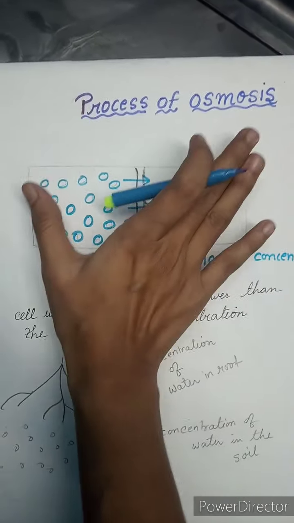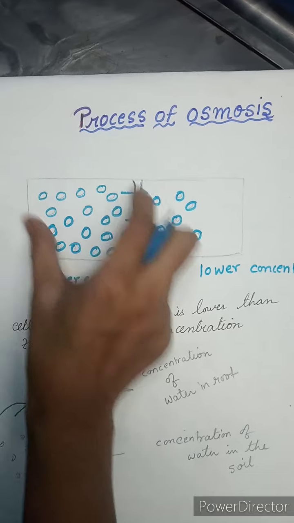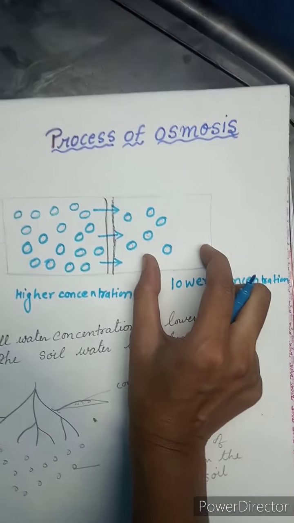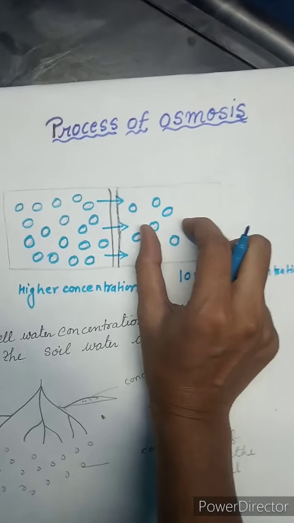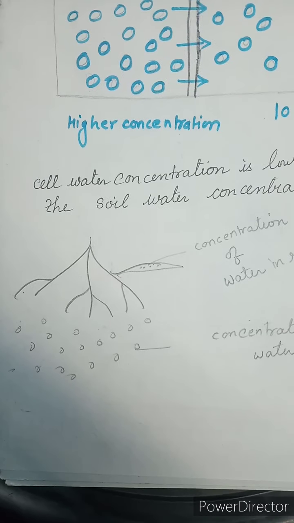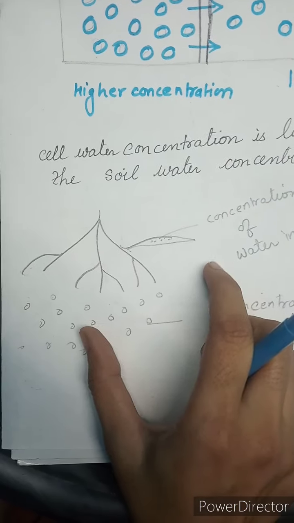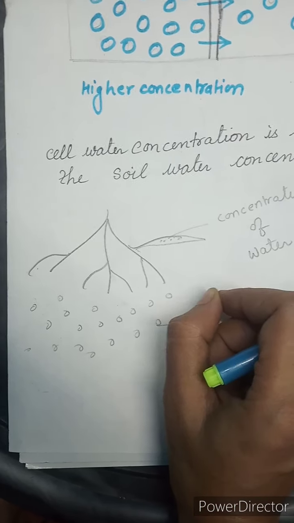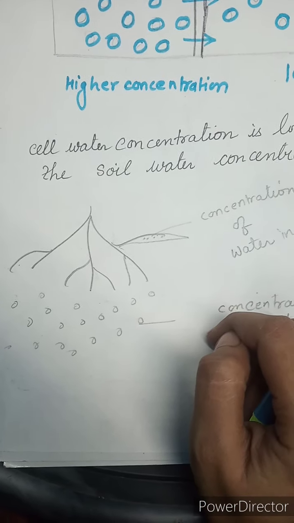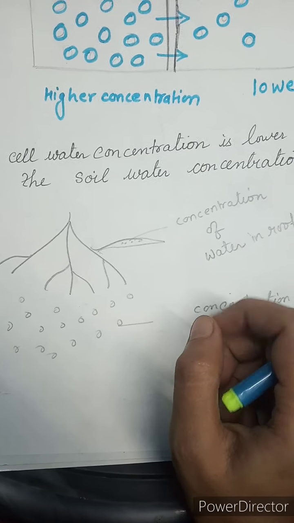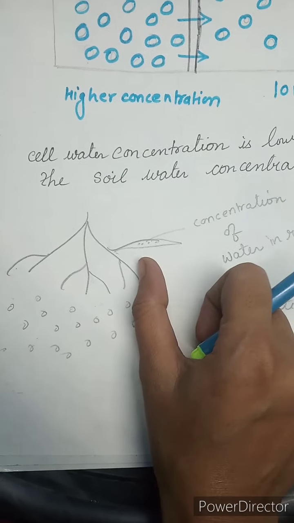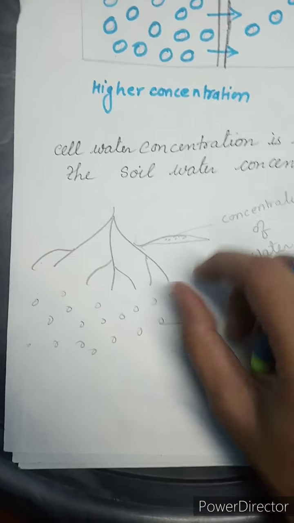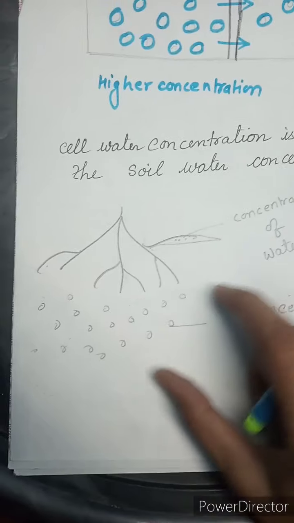So osmosis is a process in which movement of water takes place from higher concentration, meaning high content of water, to low content of water, to the place where there is less water. Here I have drawn a picture of roots. Roots will try to take maximum water. For that they increase the surface area, which the root hair facilitates. The more the surface area, the greater the process of osmosis.